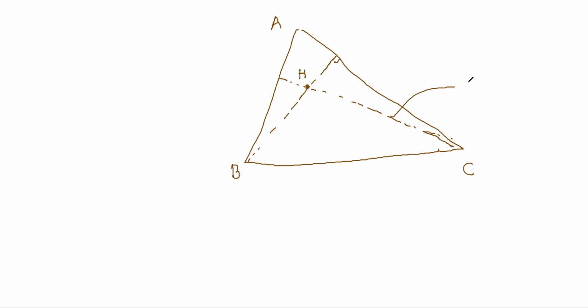The perpendicular on AB, the first equation, is x minus y minus 4 equals 0. And the equation of the perpendicular on AC is 2x minus y minus 5 equals 0. Okay, so these are the two perpendiculars.